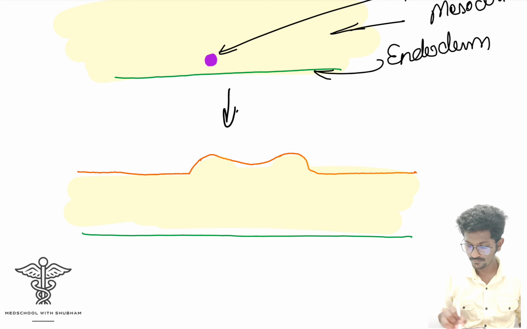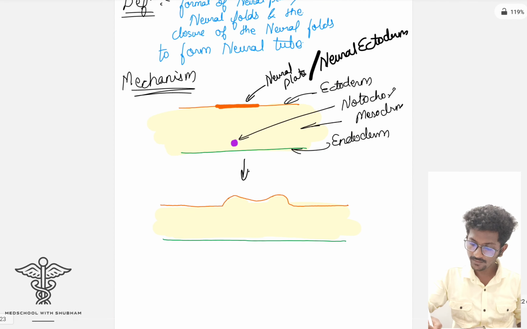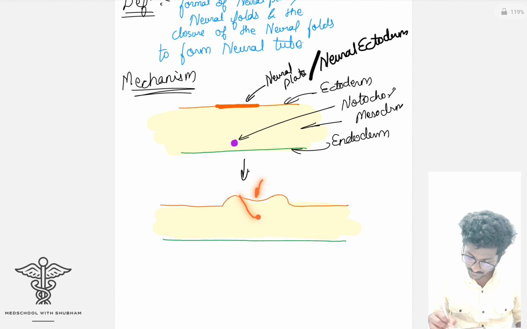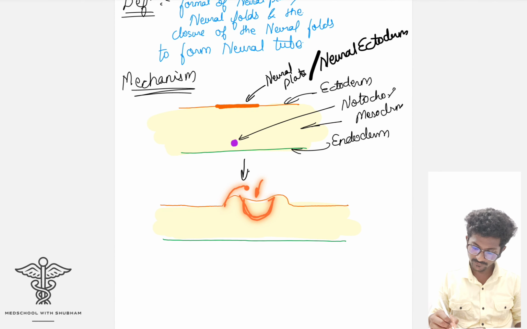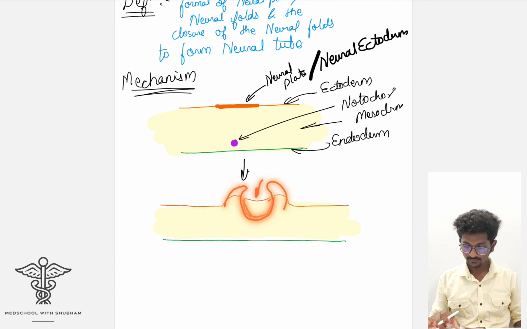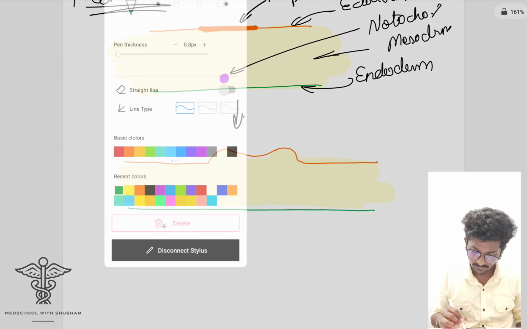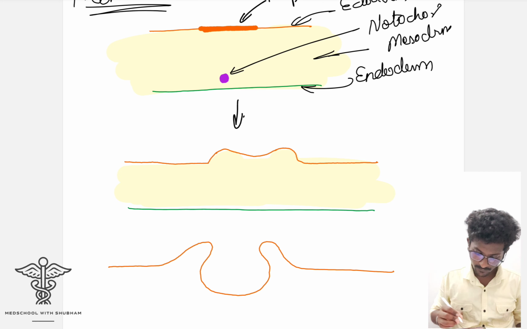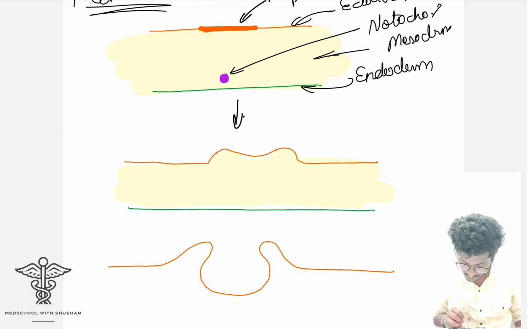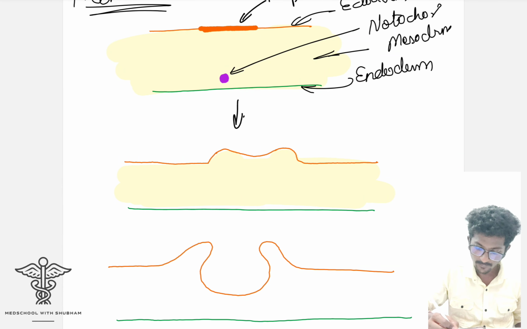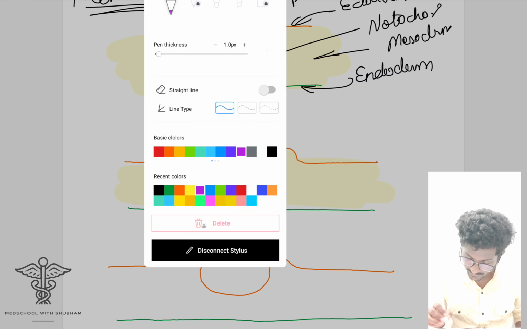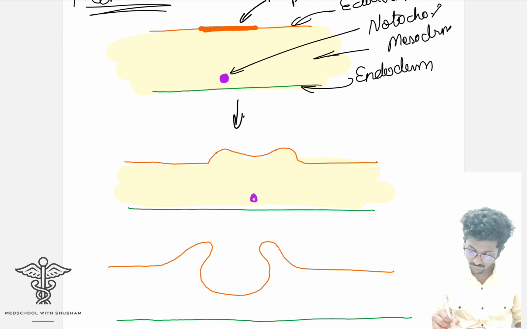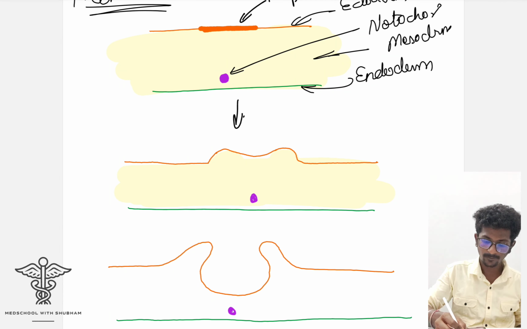Now what will happen? This pit will go deeper in this manner, and now these ends will become like this. So it will form a structure in this manner. And in the lower part we have the notochord here.